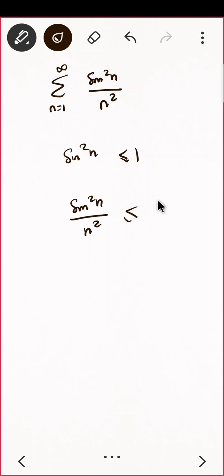That is, dividing by n square on both sides. Is this true? Can I divide by n square? And this is true for all n belonging to natural numbers. Correct? Do you see the comparison test? What it was saying: if you are having an less than or equal to bn, then if the bigger one is convergent, then the smaller one is convergent. Do you know something about 1 upon n square? Whether this is convergent?